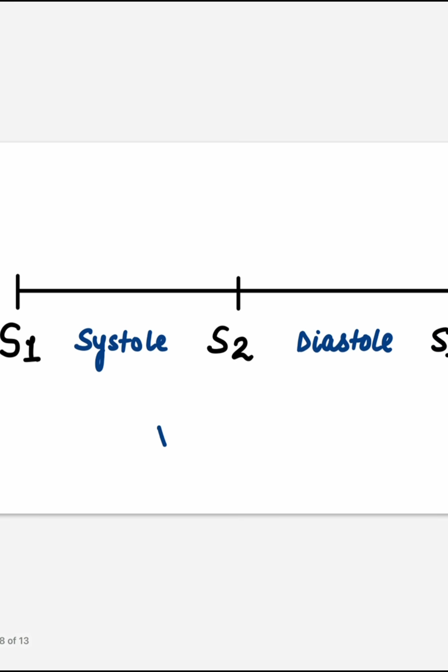For example, in VSD with aortic regurgitation, during systole, due to the ventricular septal defect, a murmur is produced. It will not envelop the second heart sound, and as diastole starts, due to the aortic regurgitation component, a diastolic murmur is also produced. So it has two components, a systolic component and a diastolic component, but it will not envelop the S2 sound, and it has two different channels and two different directions.